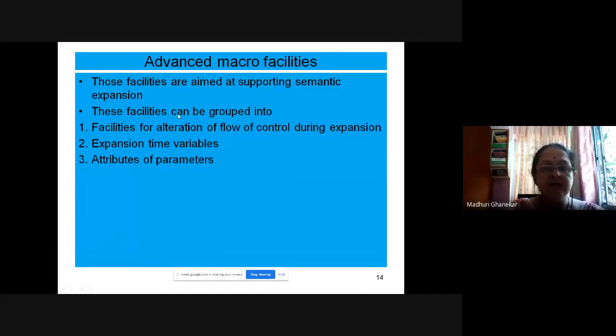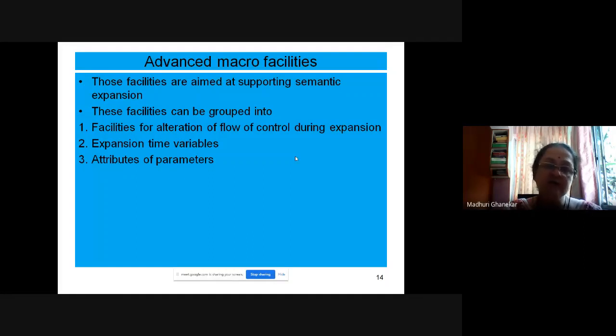These facilities can be grouped into three types. The first: facilities for alteration of flow of control during expansion. I hope you remember that in assembly, we have the BC statement, branch conditionally.